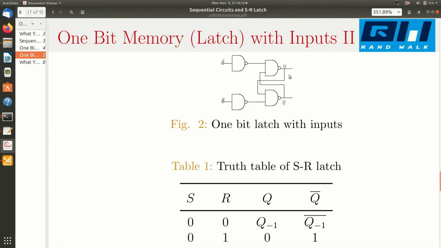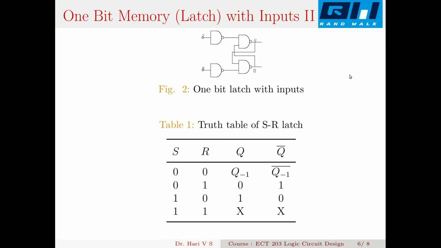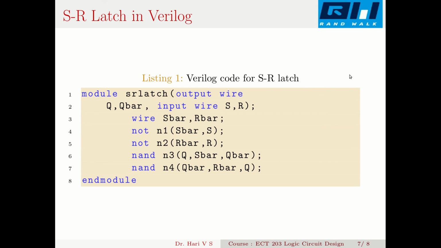Now let us look at the Verilog model for this. We can create a Verilog model for the SR latch. I start with a module with the name SR latch, with output wires Q and Q bar. I have two outputs and two inputs, S and R. They are both wires. And I have some internal nets, S bar and R bar. They are wires.